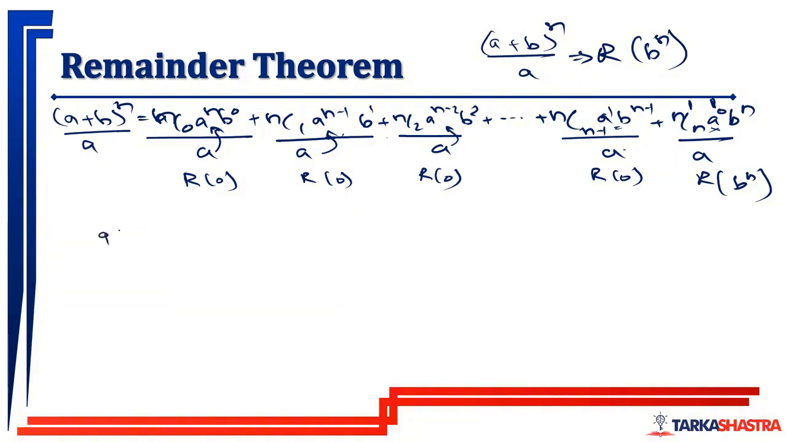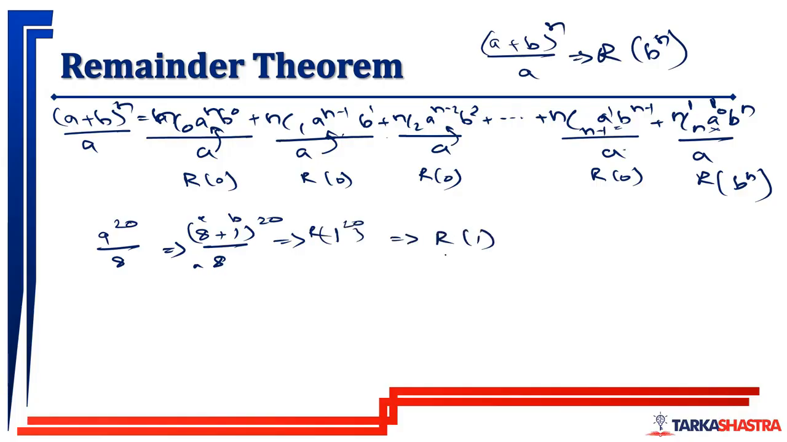We know 9^20 divided by 8. What will be the remainder? If they ask me 9^20 divided by 8, I can write it like this: (8+1)^20 divided by 8. So this is your a, this is your a, this is your b. Correct. What is the remainder in such cases? b^n. So 1^20 will be the remainder. Now 1^20 is nothing but 1. The remainder is 1.